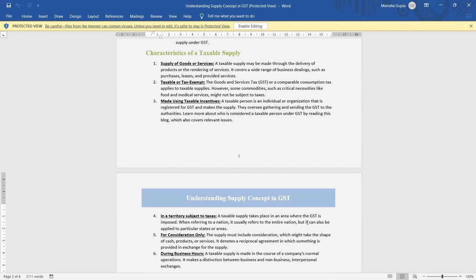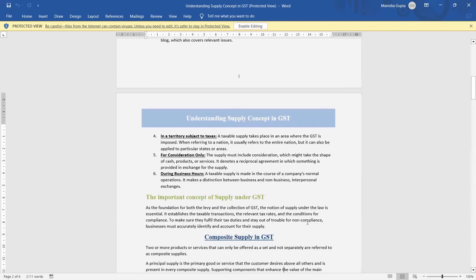Taxable incentives: whenever someone is registered in GST, they can claim ITC whenever they purchase some goods. Territory: even though GST is applicable in the entire nation, some areas or states still have not been imposed with GST till now.